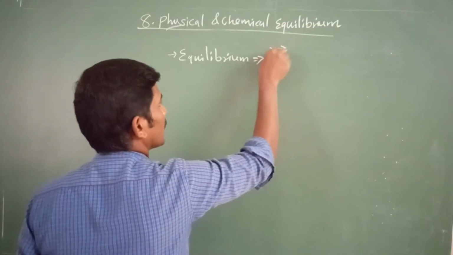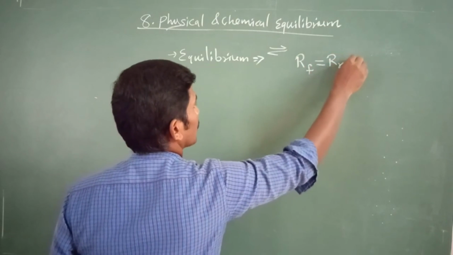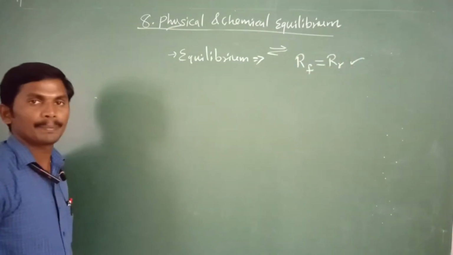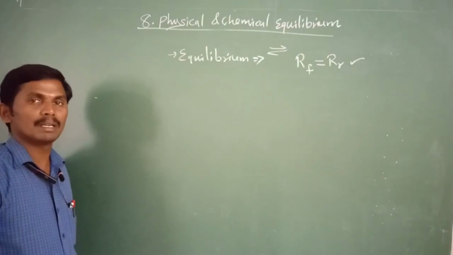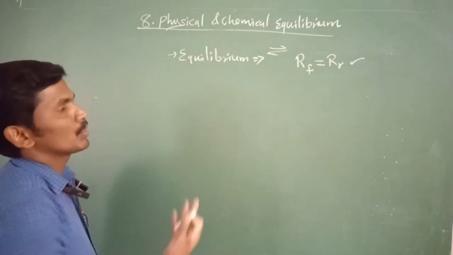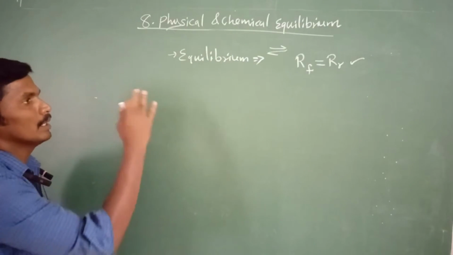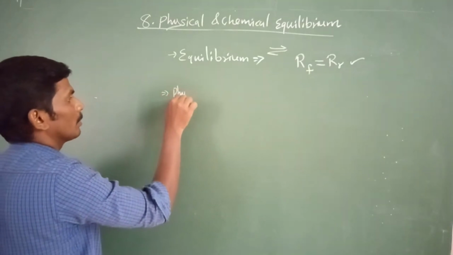In a reversible reaction, when the rate of forward reaction is equal to the rate of reverse reaction, it is called equilibrium. At that time only it is called equilibrium, and the state is called the equilibrium state. According to the nature of the reaction, they are classified into physical and chemical equilibrium. Today we will learn some physical equilibrium.